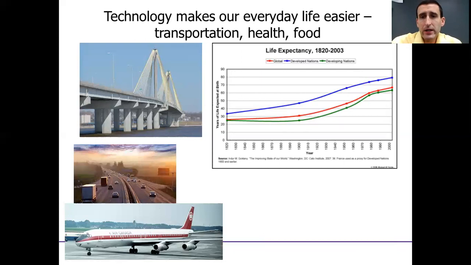Life expectancy. We got life expectancy 1820 to 2003. Obviously, we're in 2020. The life expectancy continues to rise. The blue line is developed nations. The red one is everybody. The green one is developing nations. But even if you take the developed nations, the best case scenario in 1820, the life expectancy was less than 35 years. Less than 35 years. That's frightening. I'd already be past the life expectancy, and I still feel like I'm pretty young. And then you go down, the other two lines are below 30 years.